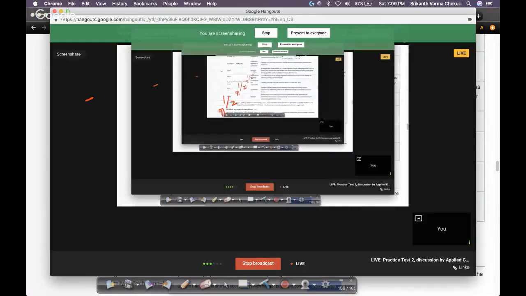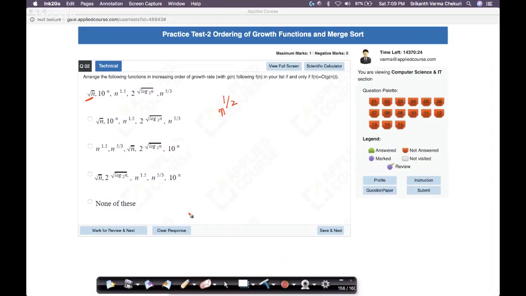So let's go here. This is like c power n. So 10 power n grows very fast. This is n power half, n power 1.5. Obviously, n power 1.5 grows faster than... I'm just trying to order these things, so that the fastest growing functions, or asymptotically increasing functions, are on the right. Obviously, n power 1.5 grows faster than n power half, and certainly less than 10 power n.